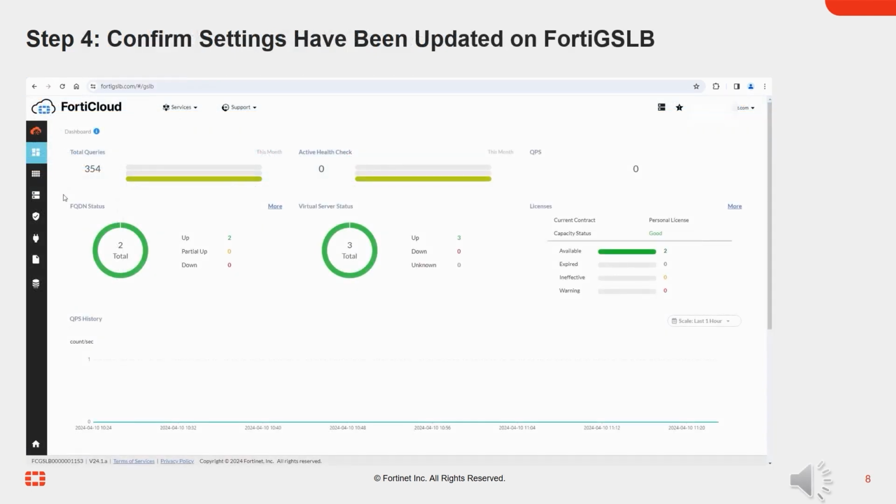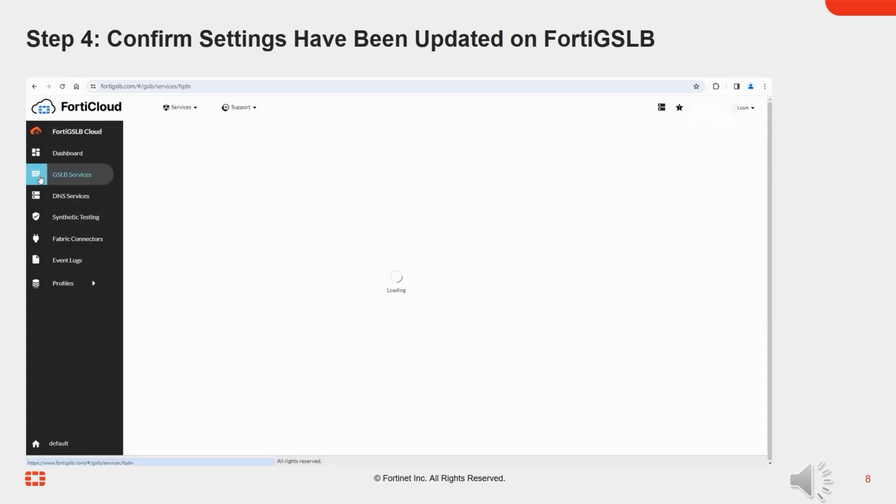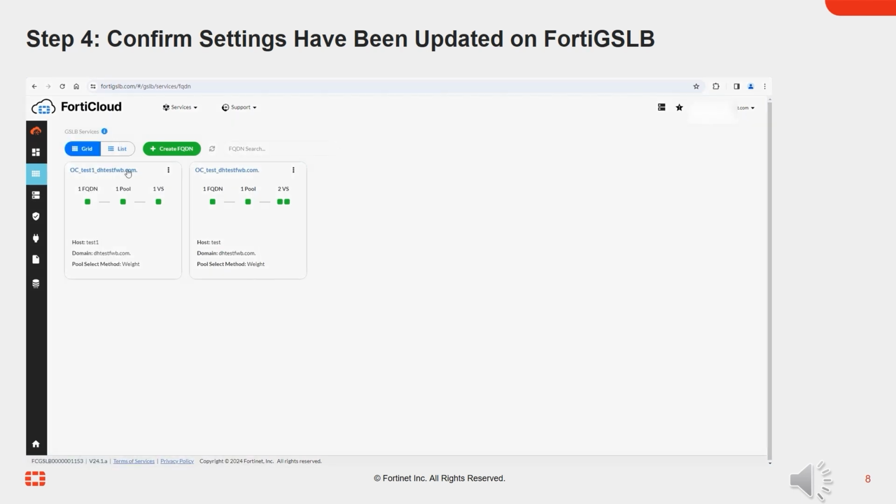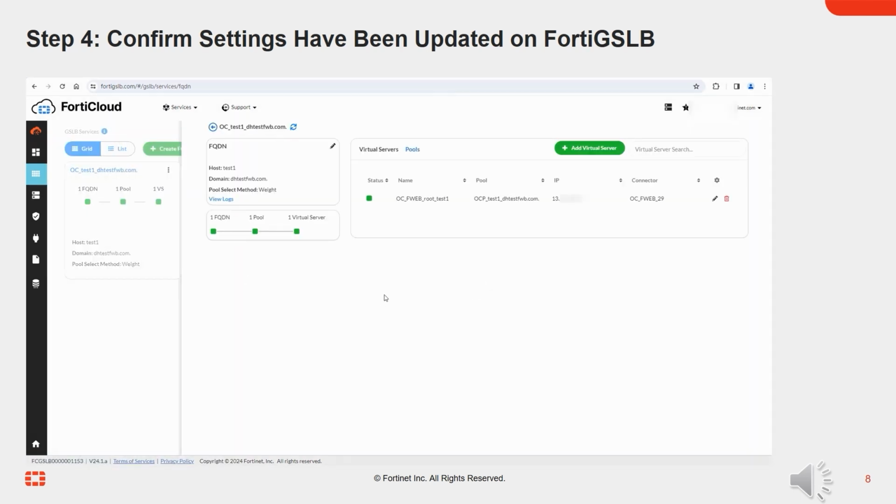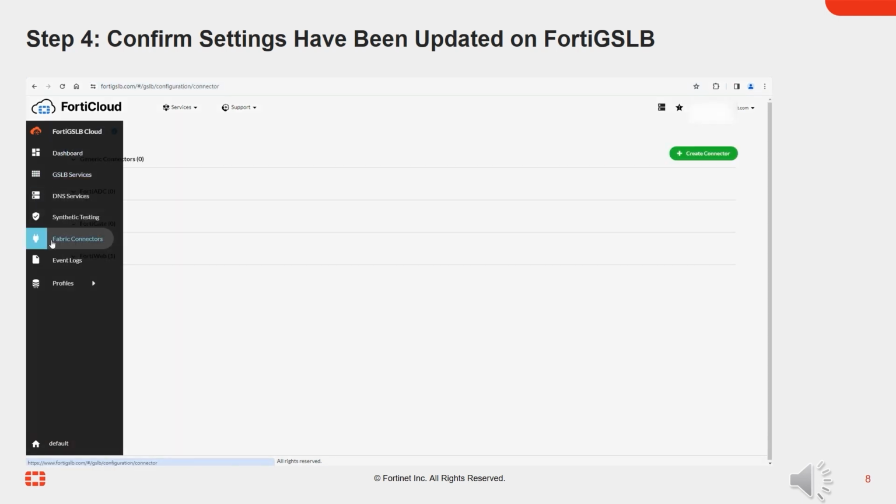Now let's log into FortiGSLB to verify that the settings were updated successfully. Here we can see that the newly created FQDN is being displayed. We can also see the Fabric Connector and the server pool themselves.